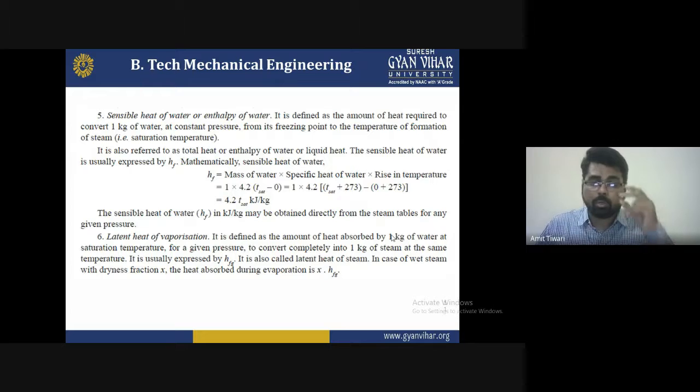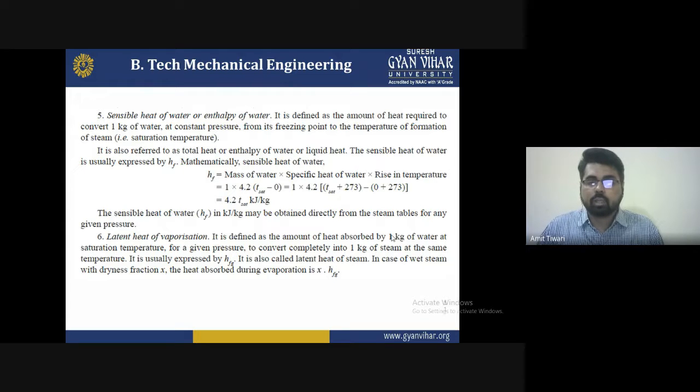It is the most important property that you have to remember and learn by heart. That is the latent heat of vaporization: the amount of heat absorbed by 1 kg of water at saturation temperature for a given pressure to convert it completely into 1 kg of steam at the same temperature.